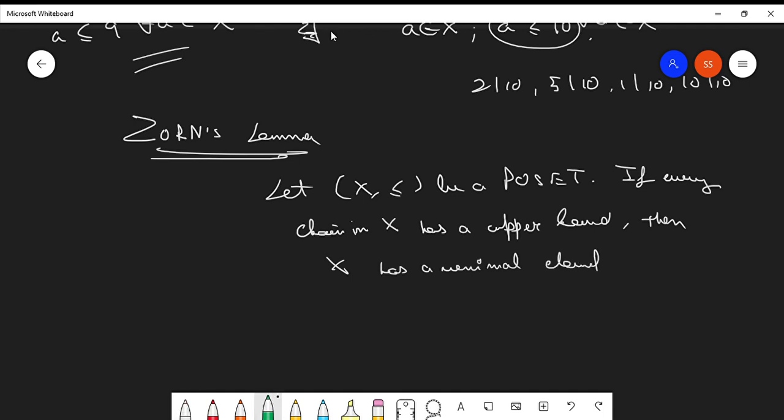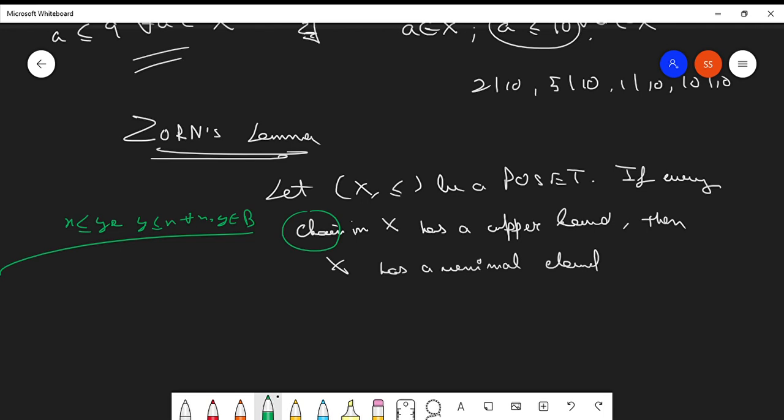I guess you remember what a chain is. If you have a partially ordered set, or a poset, and you are able to extract subsets from it that are total orders, that is, either x is related to y or y is related to x for all x, y belonging to the subset, then those subsets are called chains in the partially ordered set.